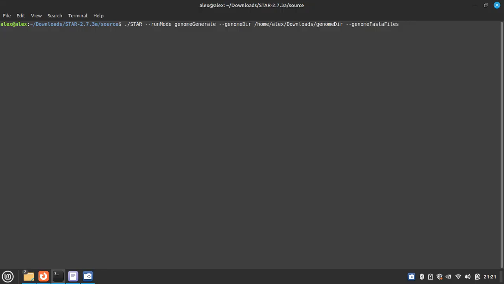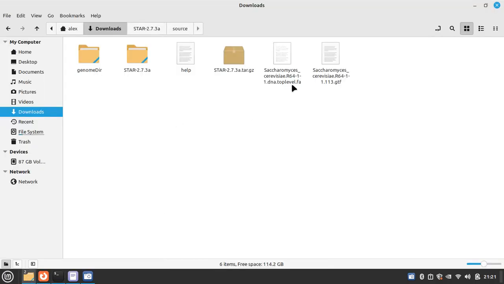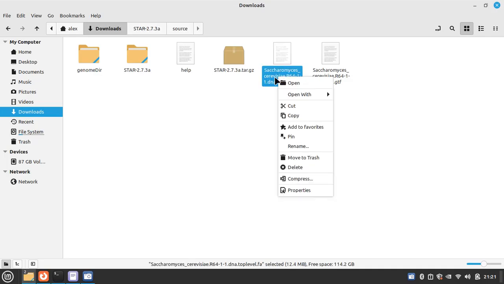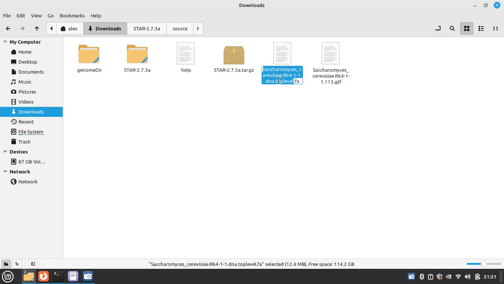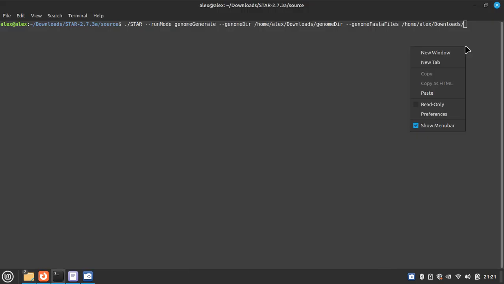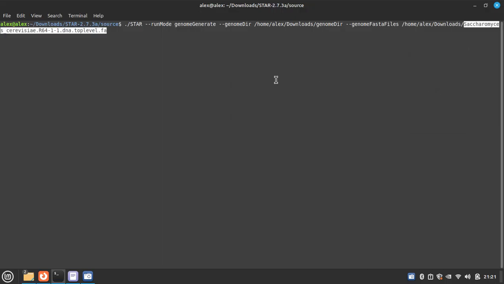So here we are going to add again home, Alex, Download, and the FASTA file name. Let's see the FASTA file. This is the FASTA file. Let's copy it and paste it here.